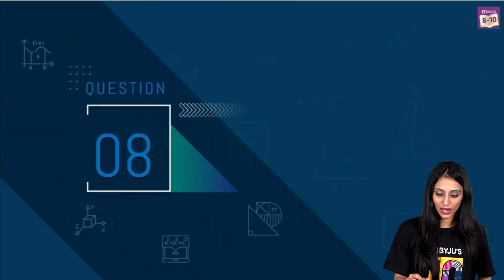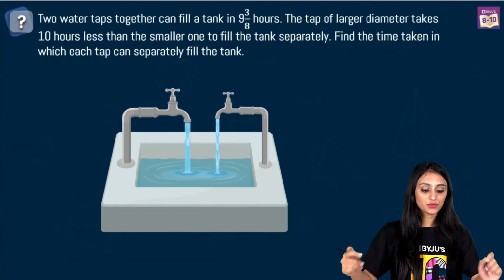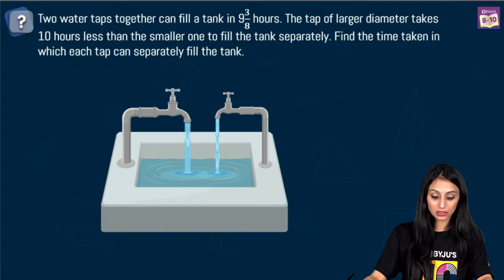Let's move ahead. Let's take a look at question number 8 now. Two water taps together can fill a tank in 9 3/8 hours. The tap of larger diameter takes 10 hours less than the smaller one to fill the tank separately. Find the time taken in which each tap can separately fill the tank.